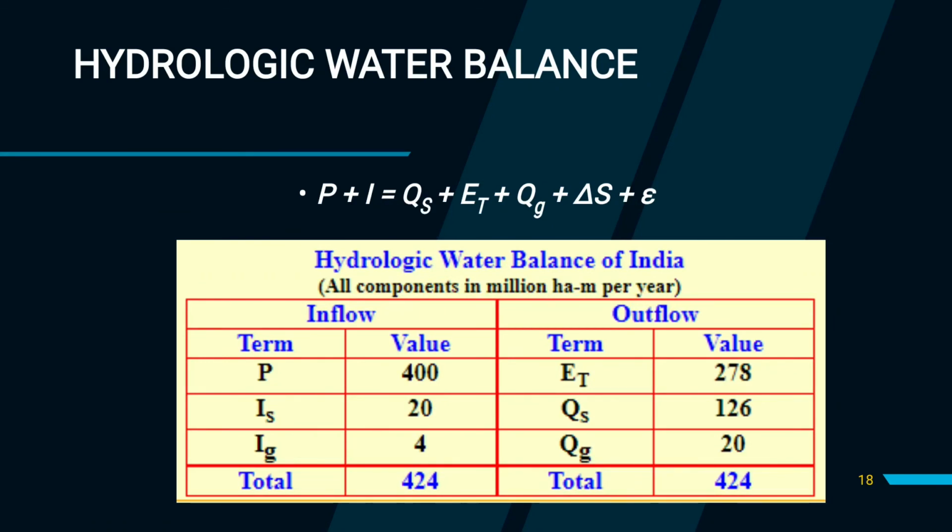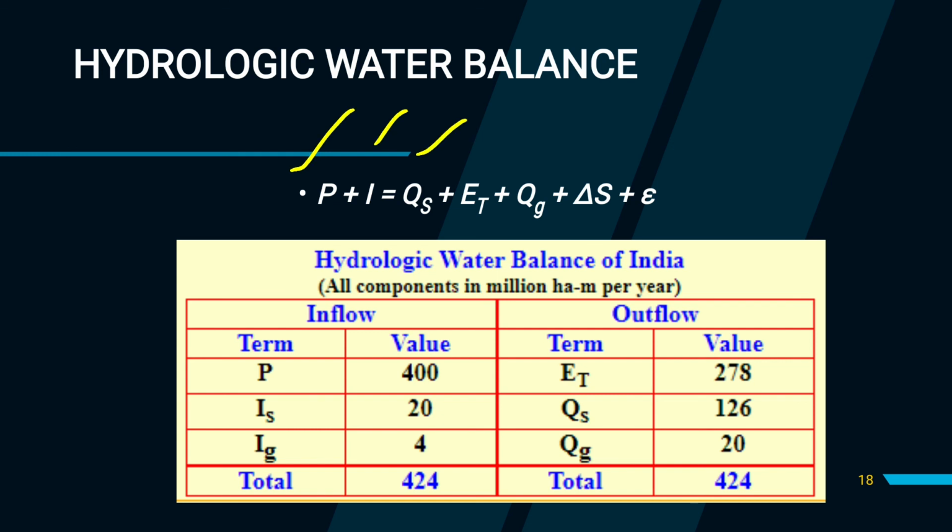Next is hydrological water balance. The equation is P plus I is equal to QS plus ET plus QG plus delta S plus epsilon. So this is our hydrological water balance. Now what is this in the left hand side? P is the total precipitation, and I is the total inflow as surface water. So this is our inflow.